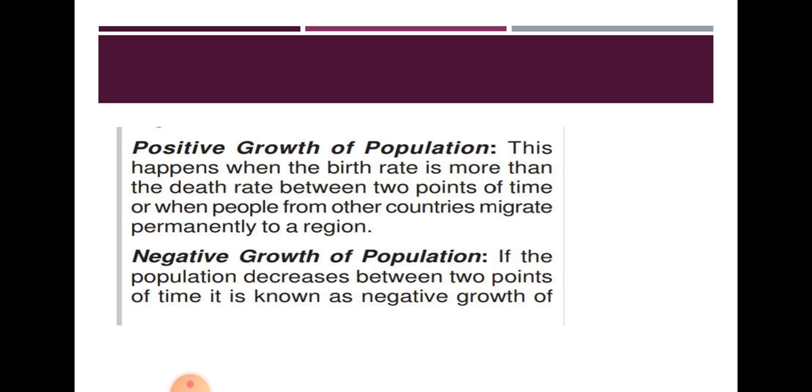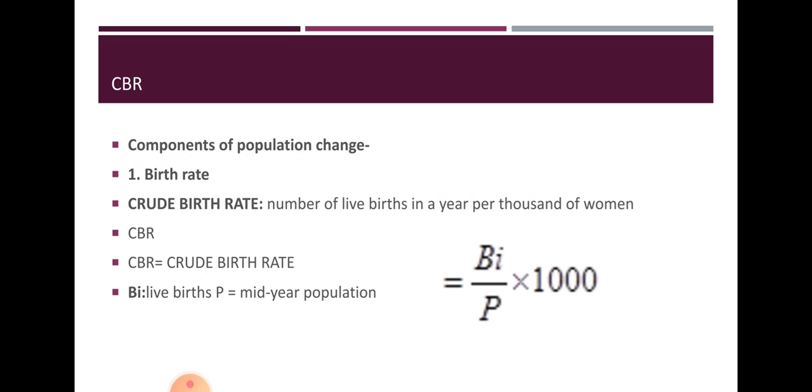Now, positive growth of the population. This happens when the birth rate is more than the death rate between 2 points of time, or when people from other countries migrate permanently to a region. Suppose in a country the population is increasing, so this is called positive growth of the population. Negative growth is the opposite of the previous concept. If the population decreases between 2 points of time in a particular region, it's called negative growth of the population.